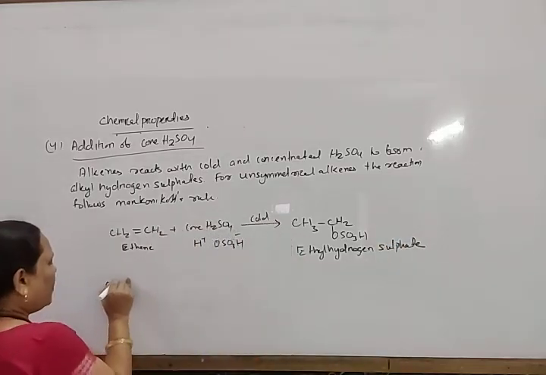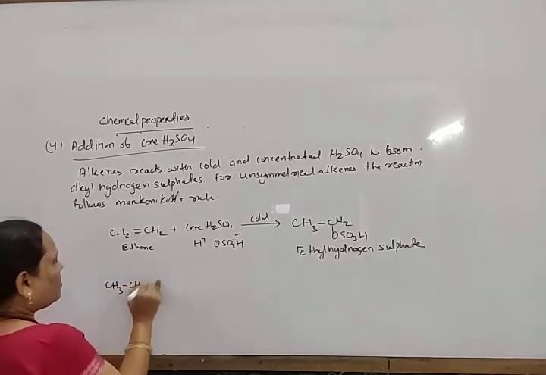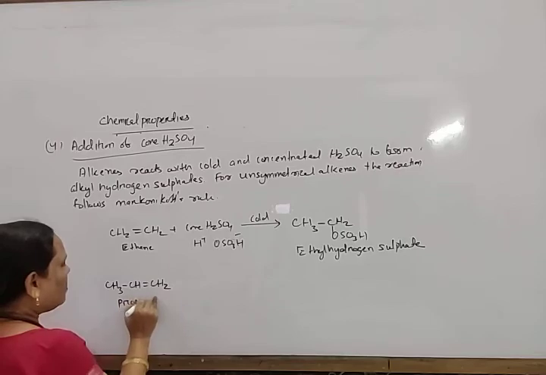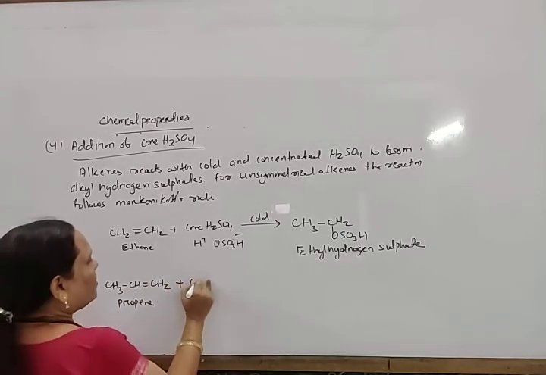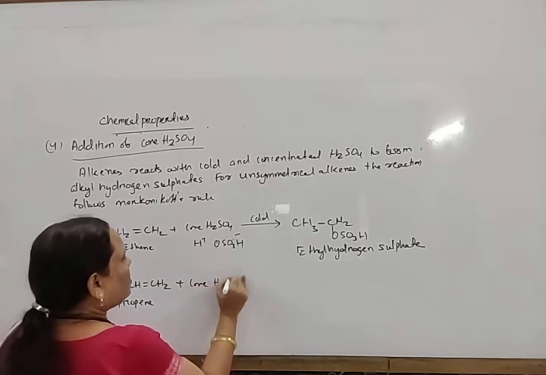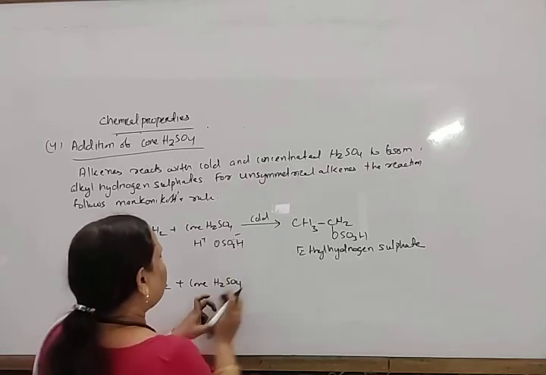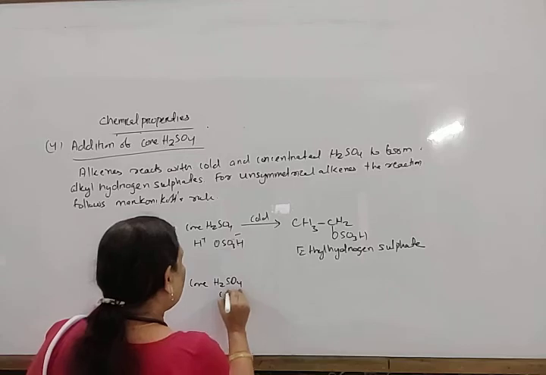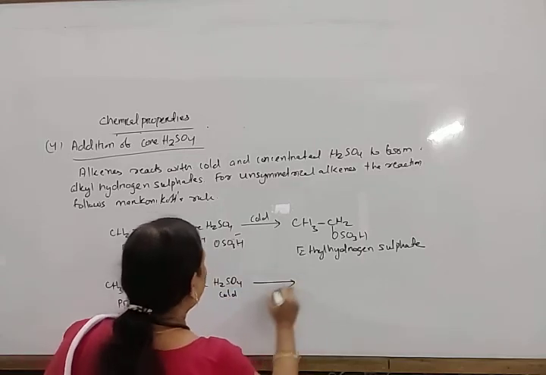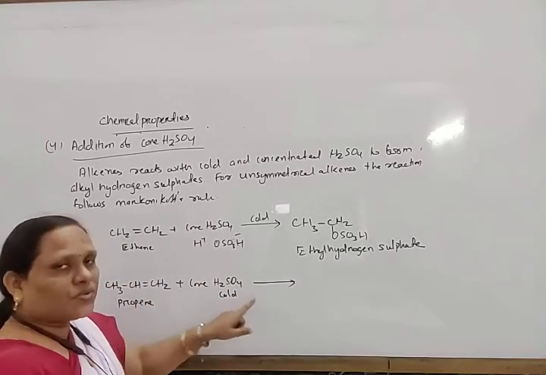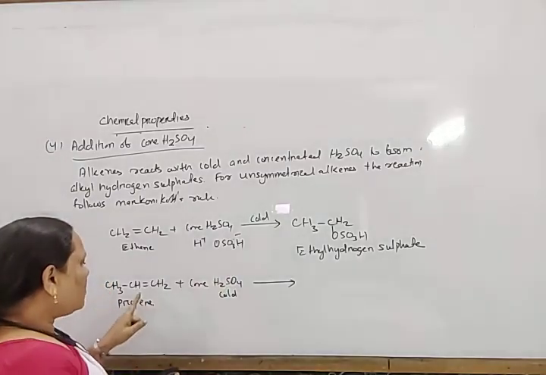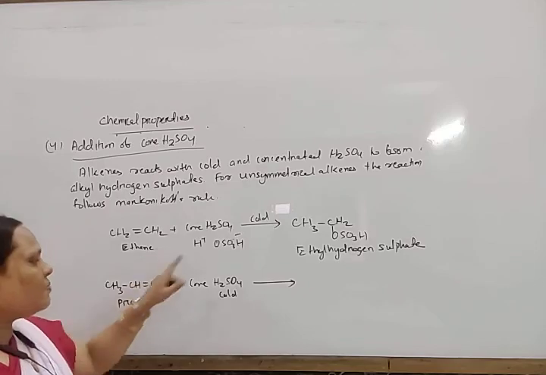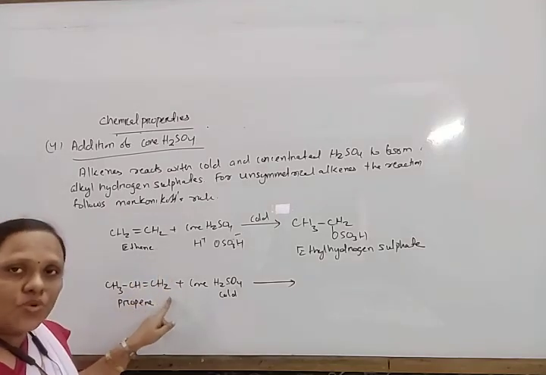Similarly, propene reacts with concentrated sulfuric acid in cold. Here also H plus and OSO3H minus. OSO3H minus will go to that carbon which contains less number of hydrogen, and H plus will go to that carbon of the double bond which contains more number of hydrogen.